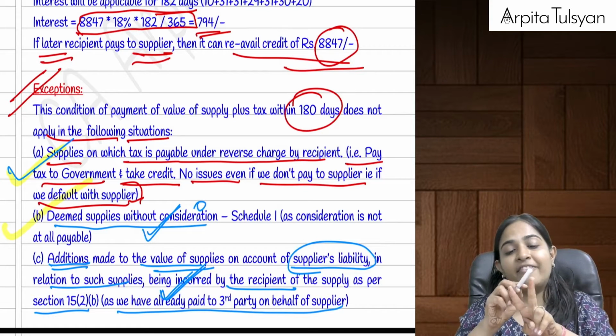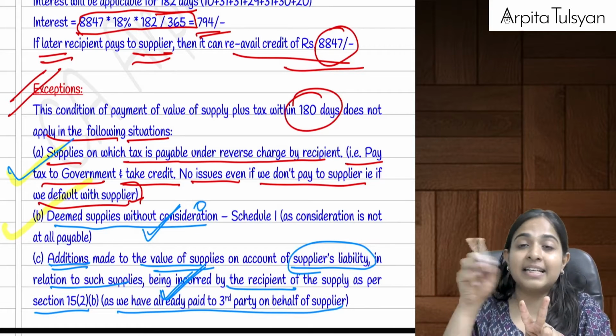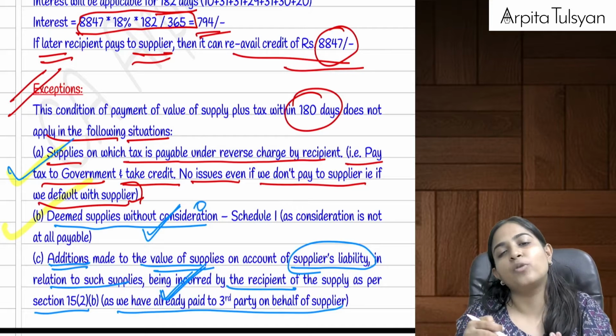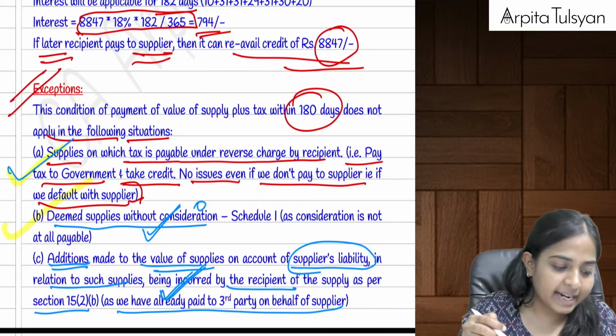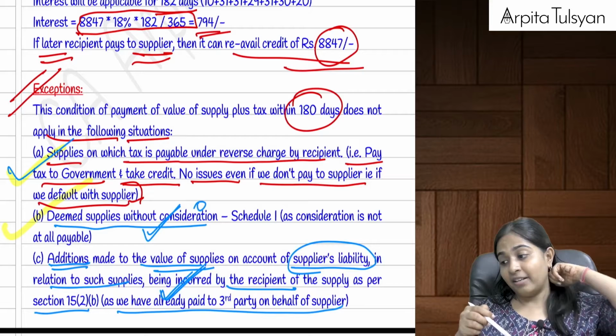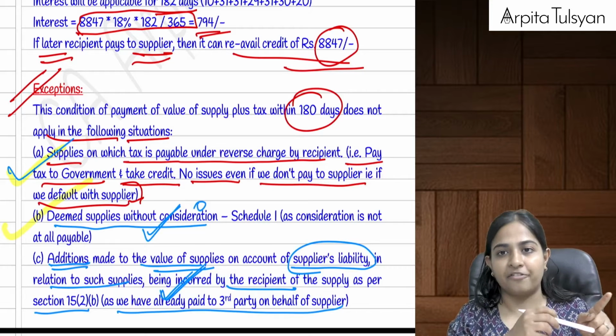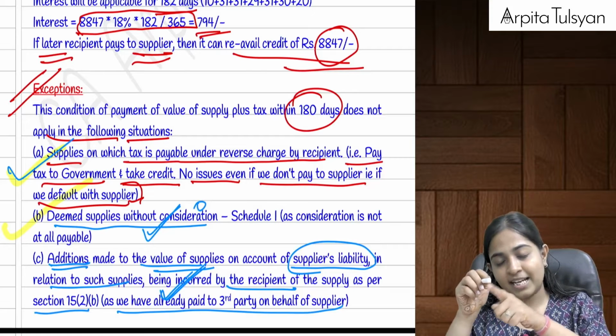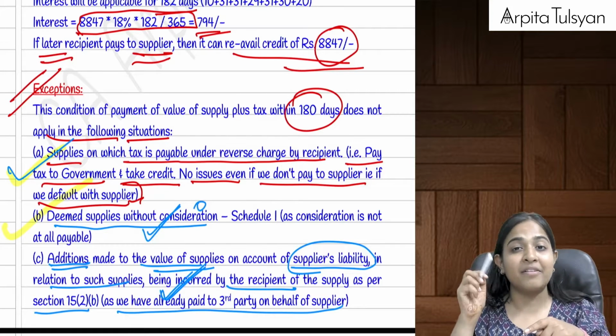Next one, where the supplies are made without consideration, still it is deemed as supply as per Schedule number 1. If the consideration is 0, then there is no need to pay anything. You can still take the ITC. And the last one, when it was the supplier's liability, but the recipient has paid it on the supplier's behalf, this discharges liability to a third party. Remember the valuation chapter?